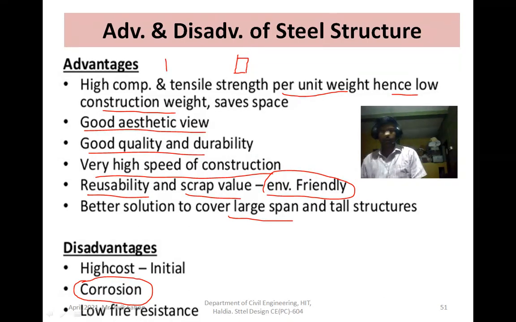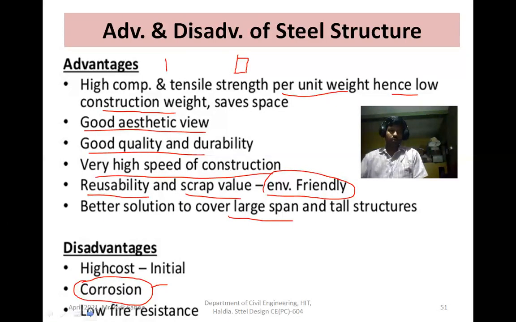After regular intervals, paintings are required to prevent the corrosion, so it means maintenance cost is high, and also low fire resistance. So before designing the steel structure, you must know the advantages and disadvantages of steel structure, so that you use steel effectively and wisely.